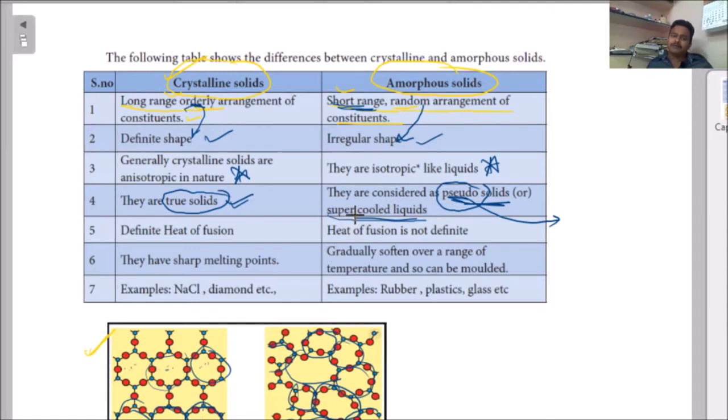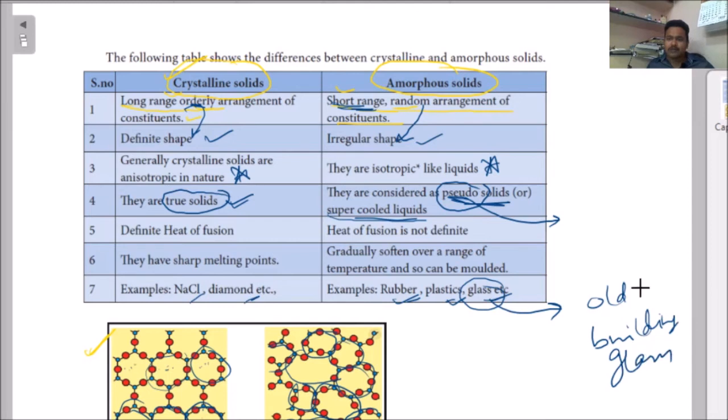For example, what are the examples you can say here? NaCl is a true solid. Diamond is also a true solid. Rubber, plastic and glass. With glass, what will happen? It can flow. If you observe any old building glass, there is a window, and in the window there will be glass.